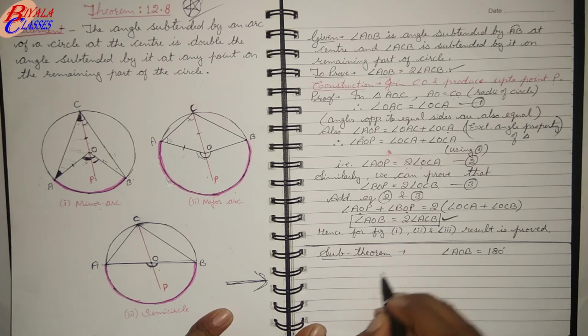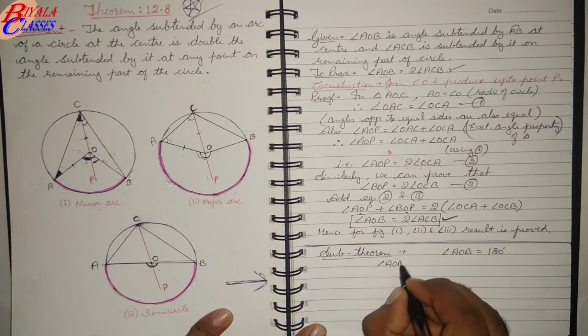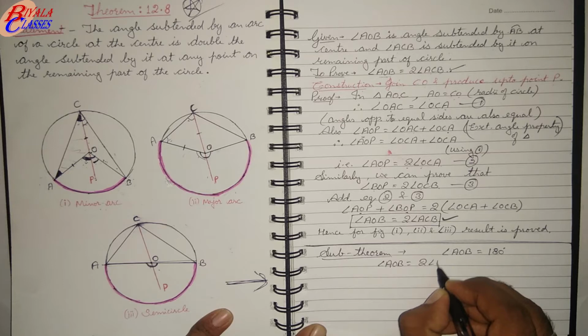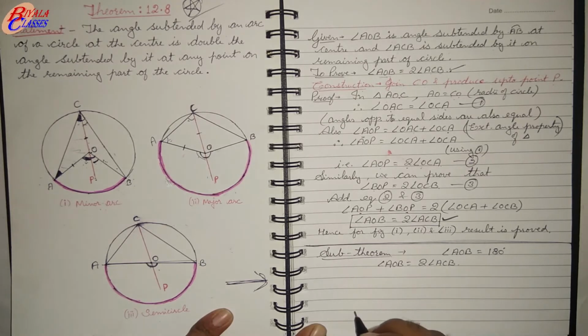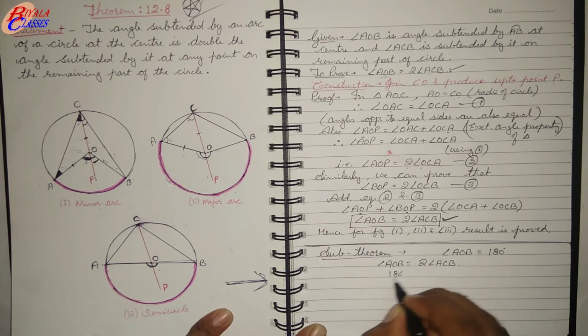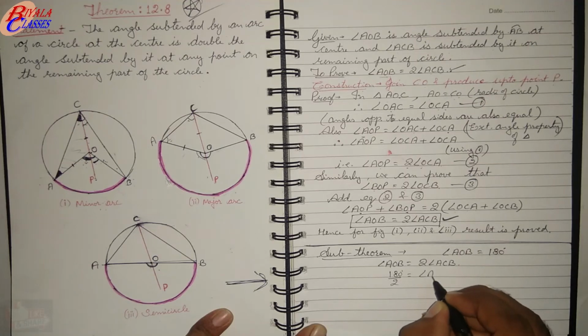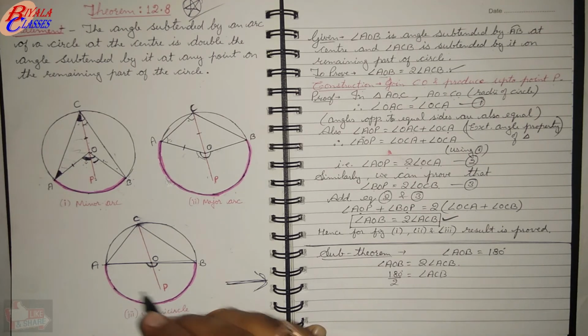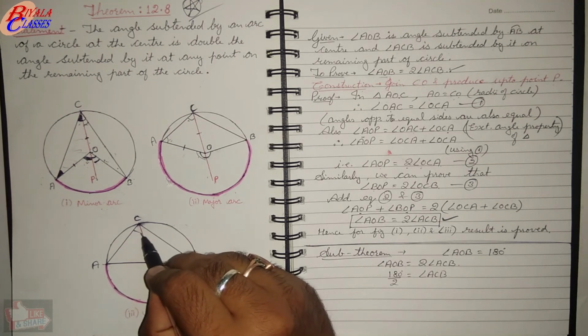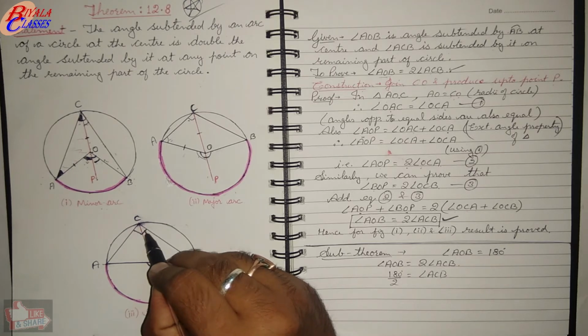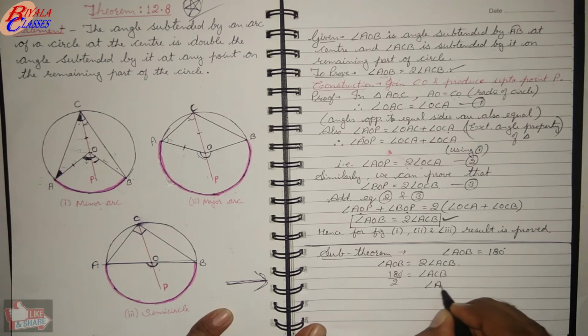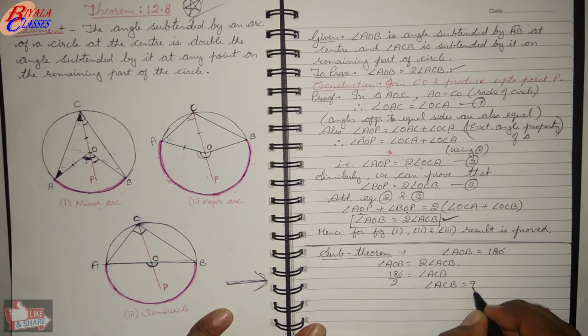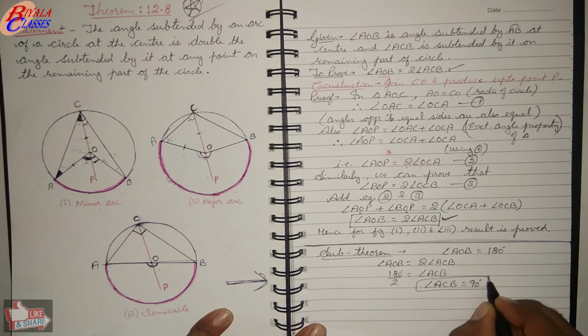According to this result, angle AOB is twice angle ACB. That is, 180 upon 2 equals angle ACB. Then what about this angle ACB now? It is half of 180. So you get angle ACB as 90 degrees.